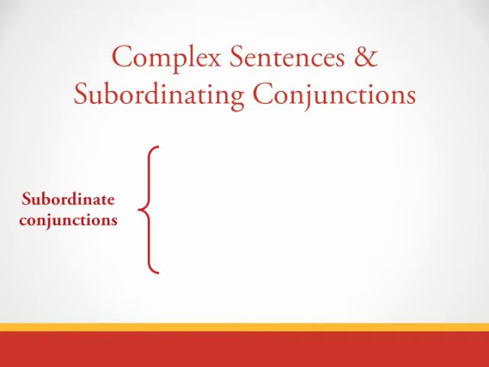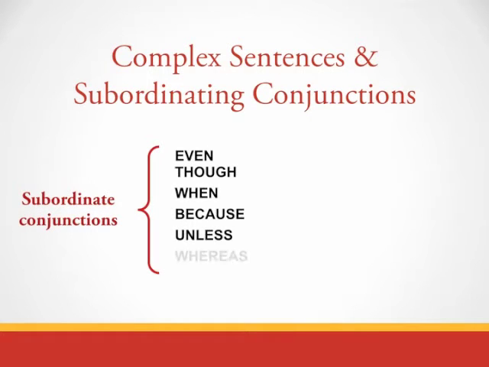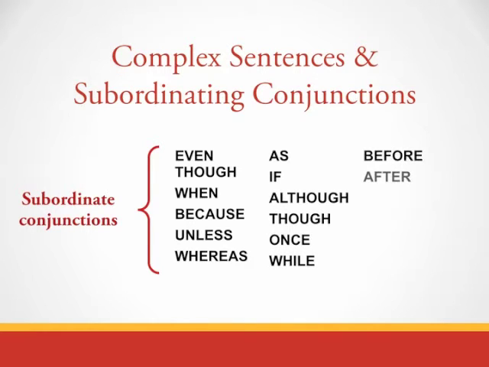Remember, a dependent clause begins with a dependent word or subordinating conjunction. Here are some of the more common subordinating conjunctions. You don't have to memorize these, but be aware that when you do see a sentence with one of these words at the beginning, it is a dependent or subordinate clause. Complex sentences should be punctuated in one of two ways.